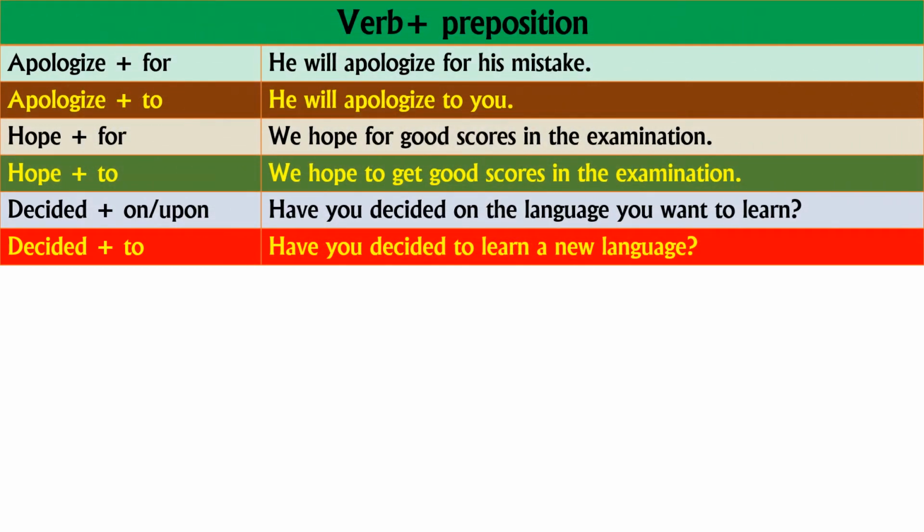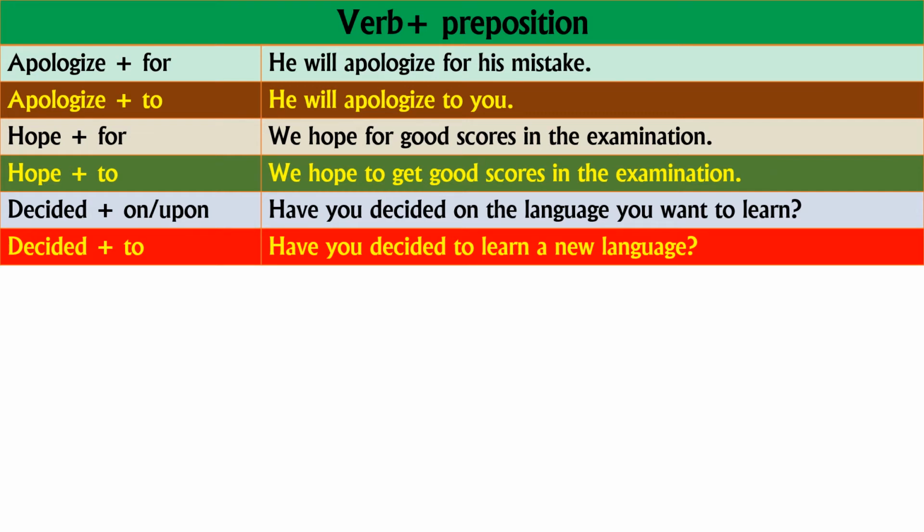The first thing, verb plus preposition. So what is verb plus preposition? Sometimes we attach a preposition to a verb and use it together. That is called verb plus preposition. Look at that: apologize for, he will apologize for his mistake.